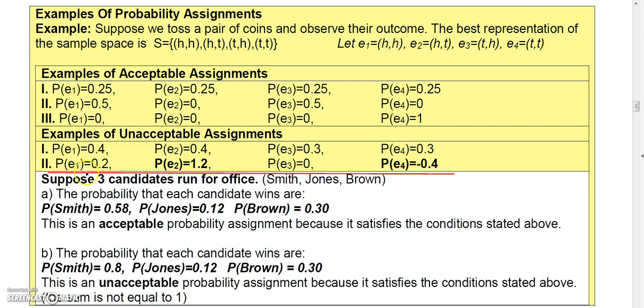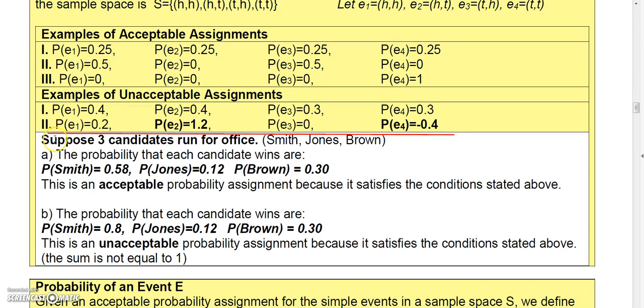So now let's look at something else. Suppose 3 candidates run for office. Let's go back to our 3 candidates here. The probabilities that each candidate wins are 0.58, 0.12, and 0.30. This is acceptable. But if I assign the probabilities this way, 0.8, 0.12, and 0.30, then that wouldn't make any sense. That would be an unacceptable probability assignment, because if you add these up, the probabilities don't add up to 1. Okay, so in the next video, I'll talk about the probability of an event E and how we can calculate it.